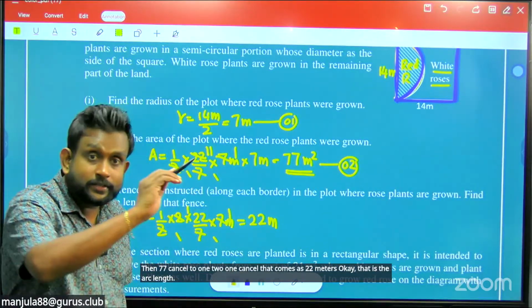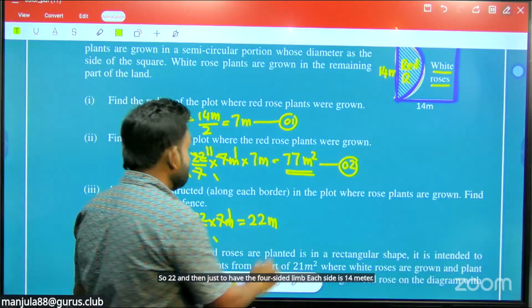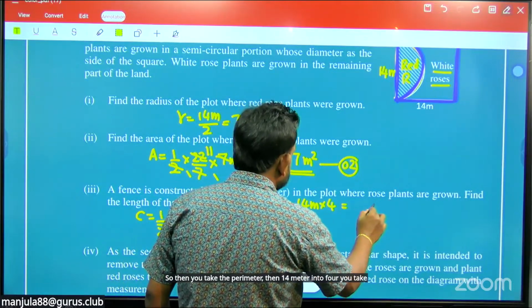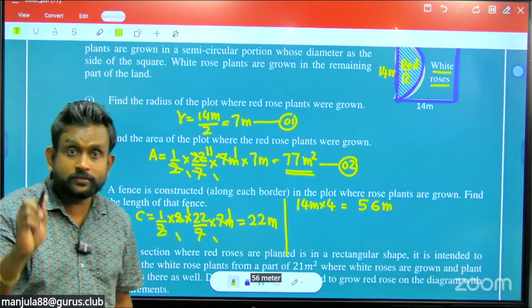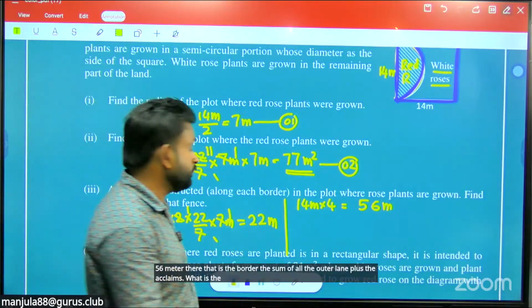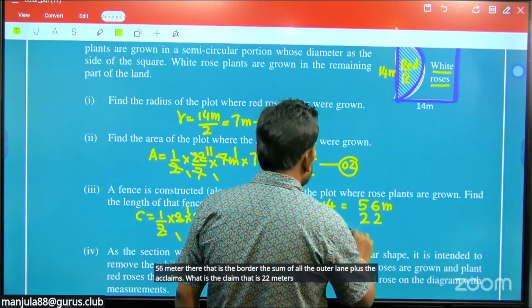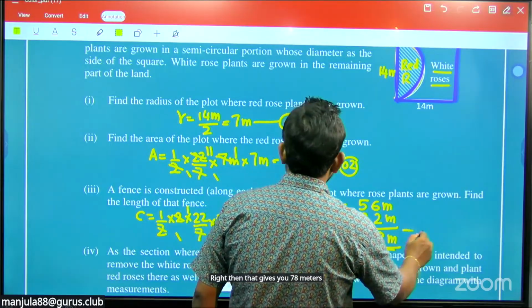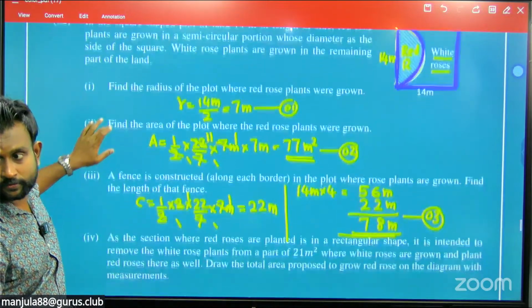So 22, and then the four-sided length, each side is 14 meters. Take the perimeter, 14 meters into 4, that is 56 meters. That is the border, the sum of all the outer length, plus the arc length. What is the arc length? That is 22 meters. Then that gives you 78 meters. Then you have 3 marks there. Right, if any mistakes, tell me.